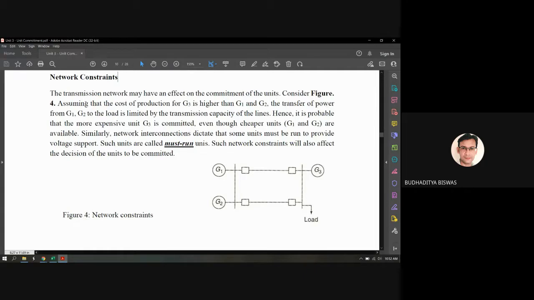So consider figure 4, assuming that the cost of production for G3 is higher than G1 and G2. Here, the cost of production for this unit is more than G1 and G2. So it is obviously economical if the load is shared by G1 and G2, because we need to spend more money if we want to share the load through this G3.